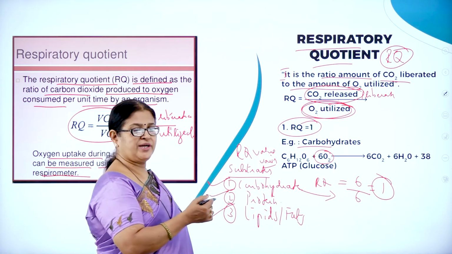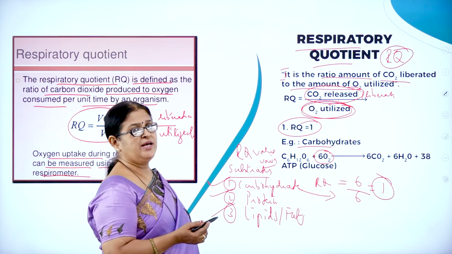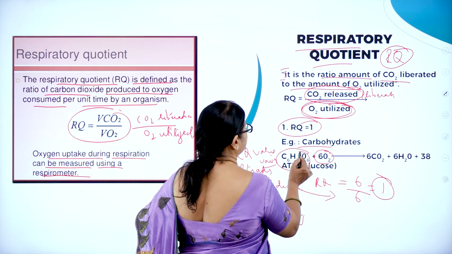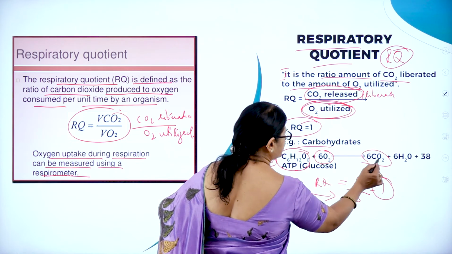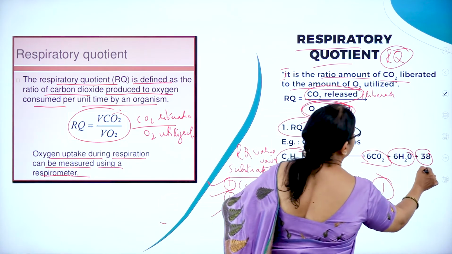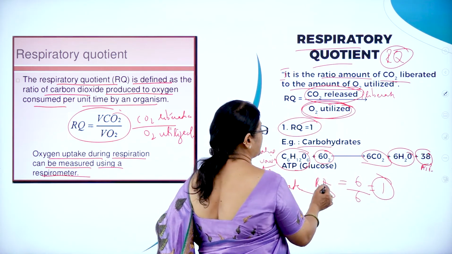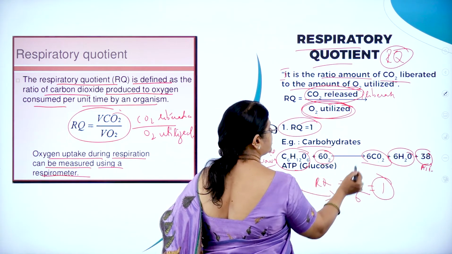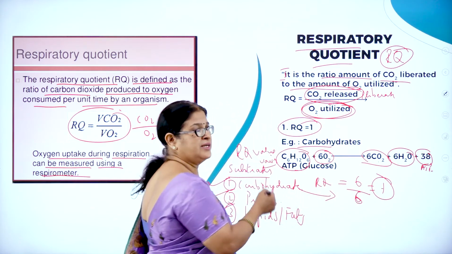As I said, the RQ value varies depending upon the substrate. If the substrate is carbohydrate, then the RQ value will be 1. How? For example, here you can see 1 glucose molecule plus 6 O2 will yield what? 6 CO2 plus 6 H2O plus 38 ATP molecules. So one glucose molecule will yield 38 ATP. So RQ is equal to CO2 liberated. CO2 is how much? 6. O2 utilized is 6. So it is 1.